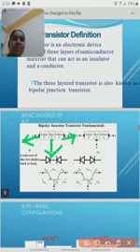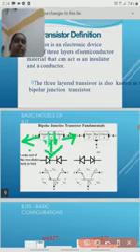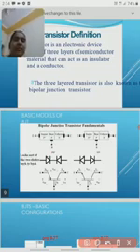The interface between 2 materials we call a junction. So the interface between P and N is one junction, and this line represents the junctions. A transistor contains 3 terminals: emitter, base and collector, and 2 junctions.